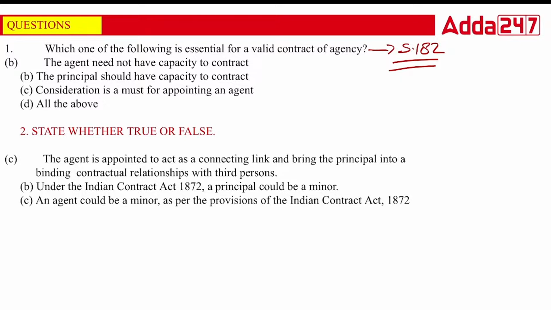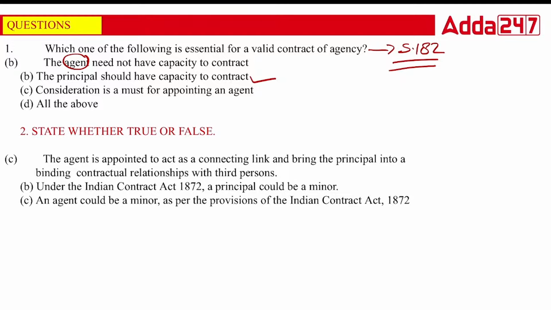The principal should have capacity to contract, class. Agent need not have capacity to contract, but we know that whoever the agent is, the principal is liable. So the principal must hire a person or agent who is capable of understanding what is right and what is wrong. True or false.